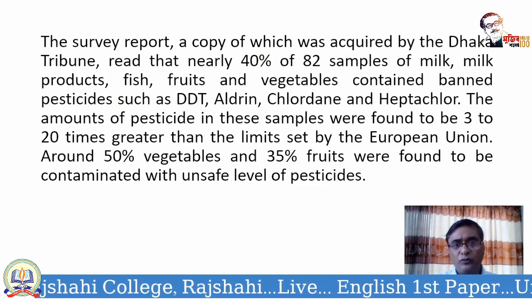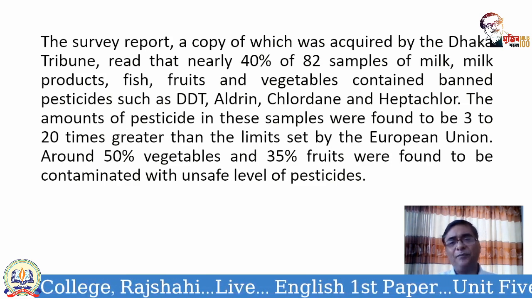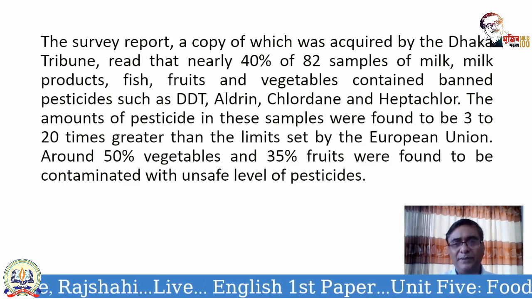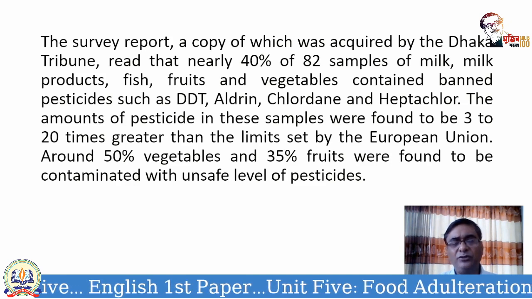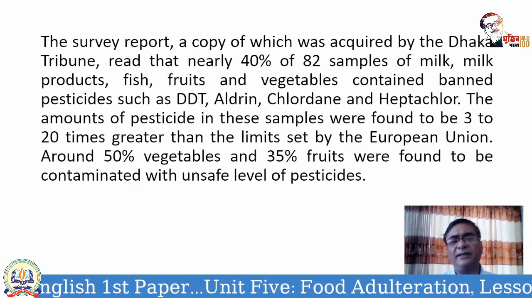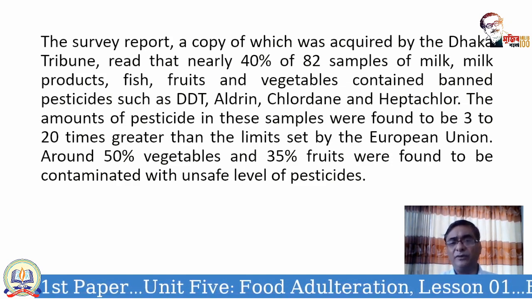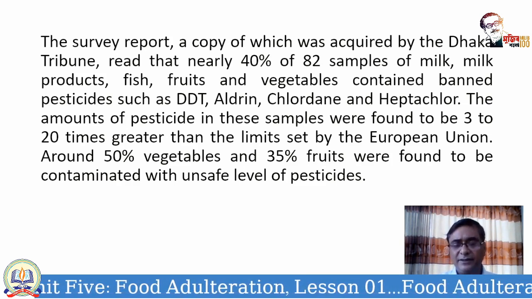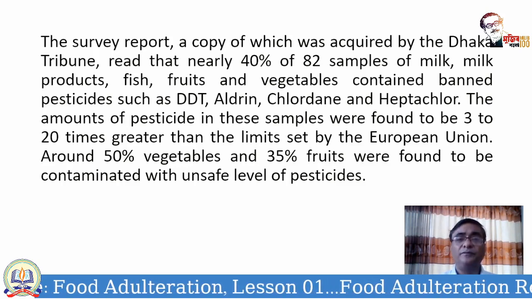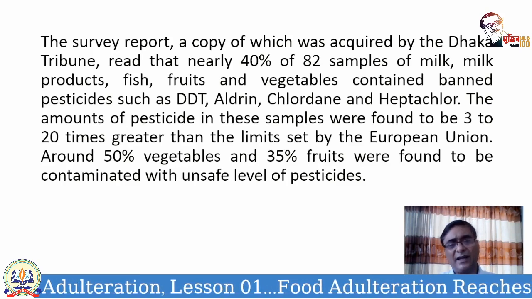And what the report says is that these pesticides were found to be 3 to 20 times greater than the limits set by the European Union. The European Union has set a limit for the use of pesticides.